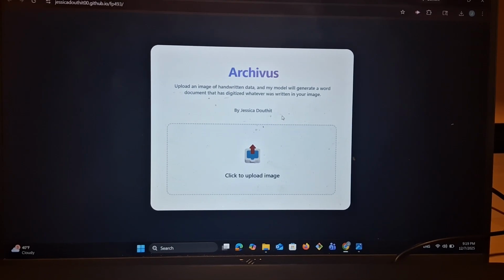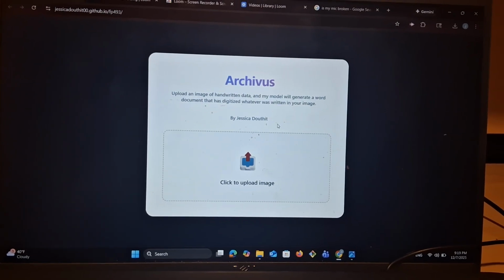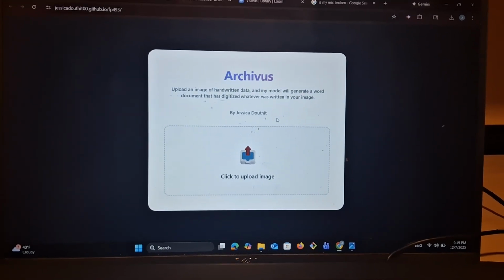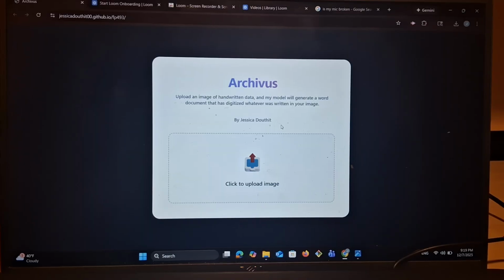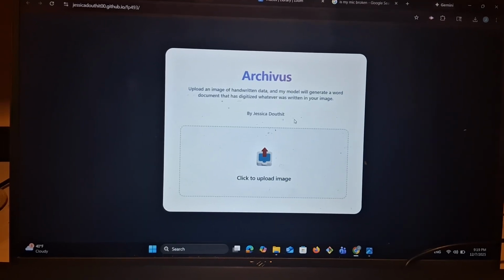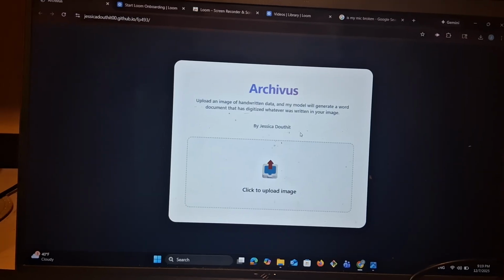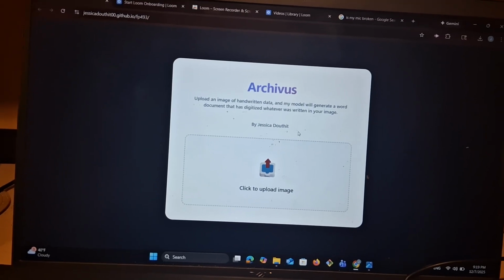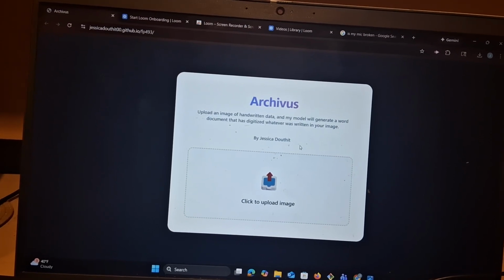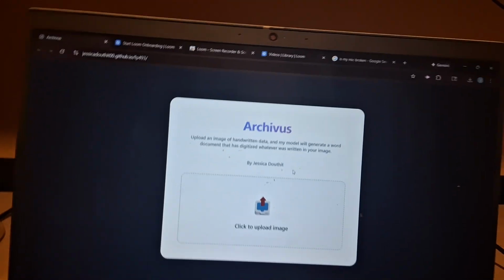So some possible uses for this, outside of students digitizing handwritten notes, could be libraries or historians that have archives and want to digitize those archives. Instead of typing up everything by hand, they can just take a picture of the handwritten information, upload it to my model, and my model will generate a Word document that accurately duplicates what was in the image.